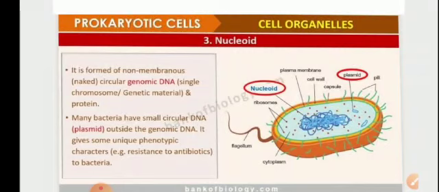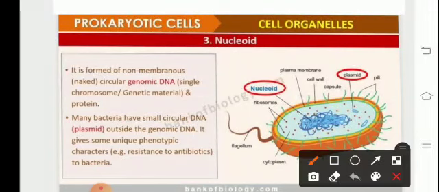In this module, we'll be continuing with our ongoing chapter 8, Cell, the Unit of Life. We will be basically discussing the prokaryotic cell organelles and we'll be talking about the nucleoid in detail. In case of prokaryotes, the genetic material is a naked DNA which is lying in the cytoplasm.